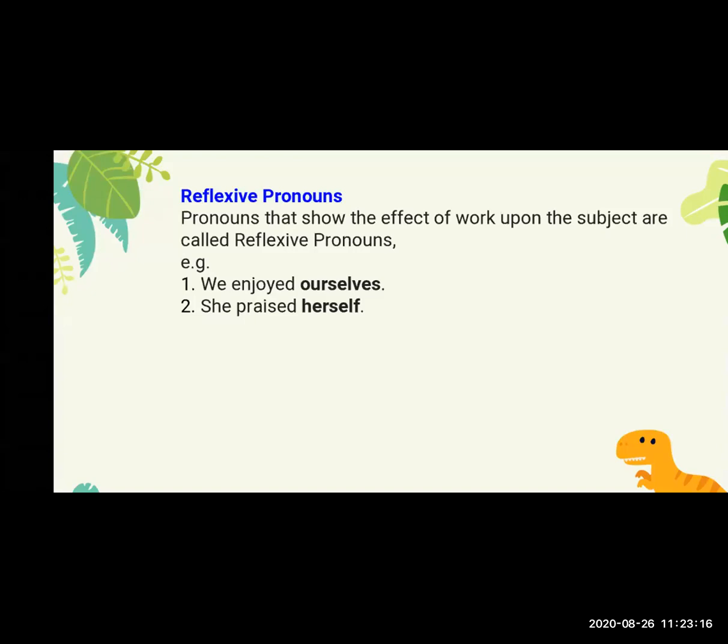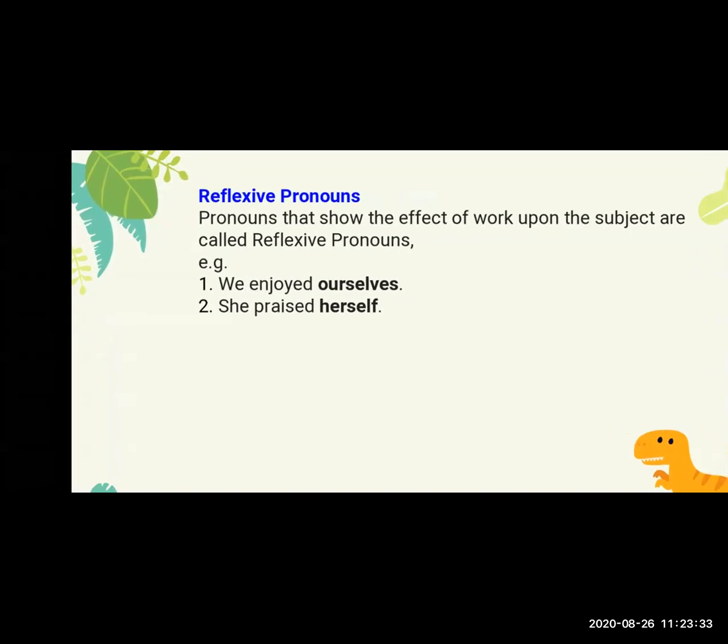See, some examples are here. We enjoy ourselves. Here it shows the effect of a work upon the subject. We enjoy ourselves means we enjoy it. Here ourselves is the reflexive pronoun, reflecting on we. Now see, she praised herself.